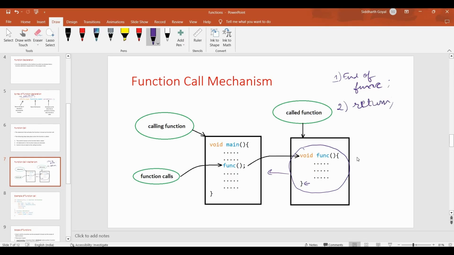If there is void, then this is enough. If there is some return type, then return the variable, whatever it is. So in case of these two conditions, the control will be returned to this function, right? That's how the function call mechanism works.